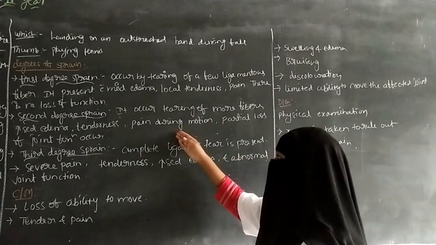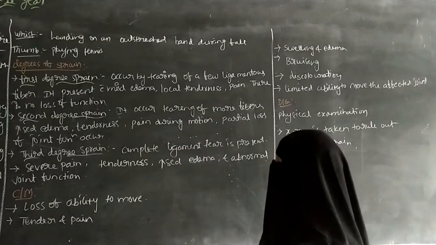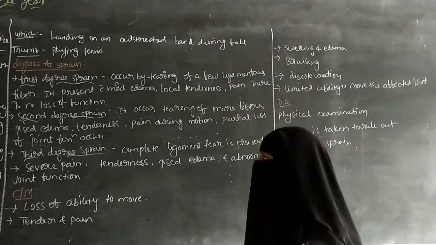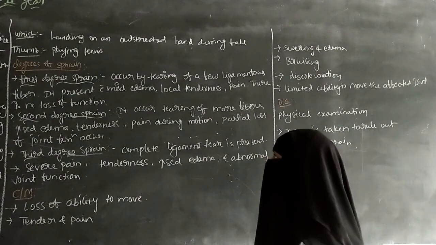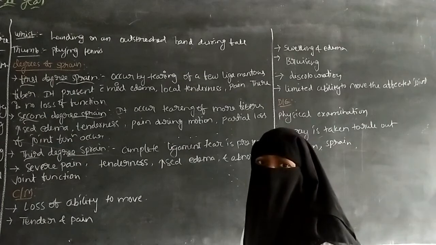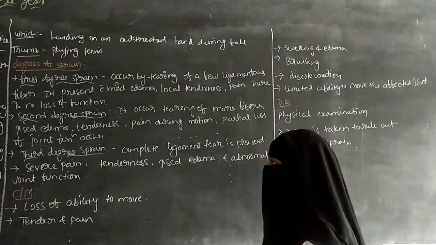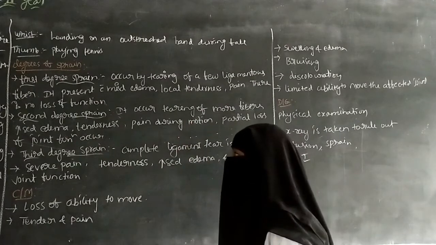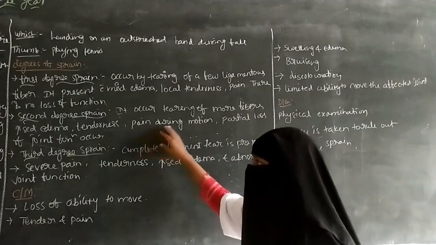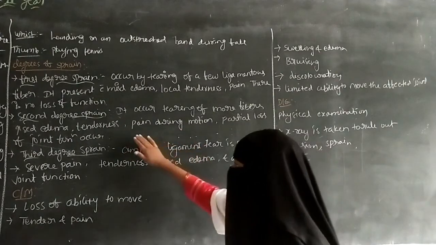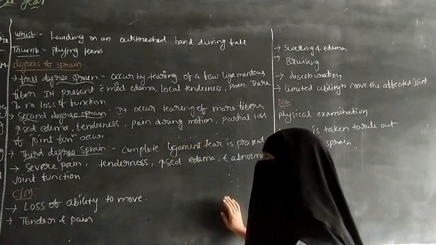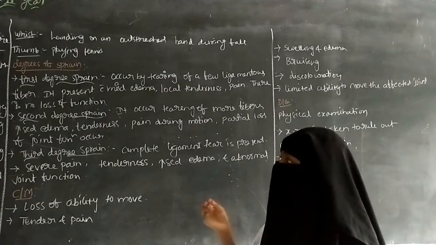In the second degree sprain, there is tearing of more fibers, and there is increased edema and tenderness, and pain during the motion. Second degree sprain means it can occur by tearing of more ligaments, and it can cause increased edema. Because of this tearing, there is increased inflammation. By touching itself, the patient will have pain, and pain during the motion.